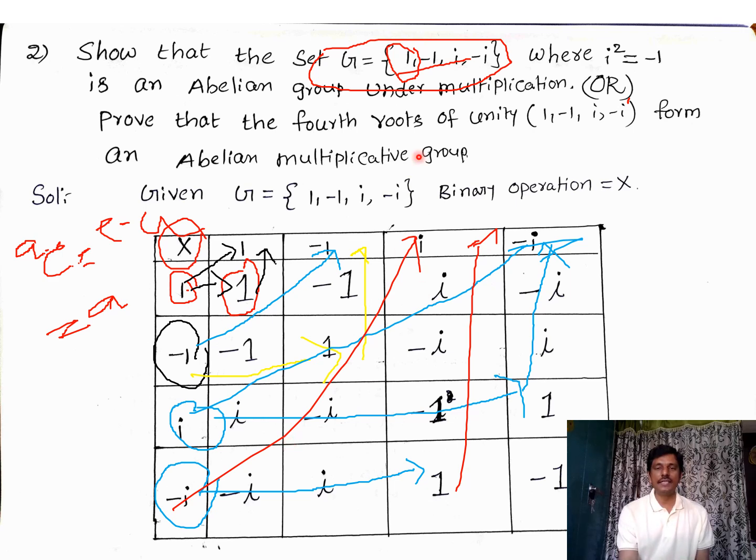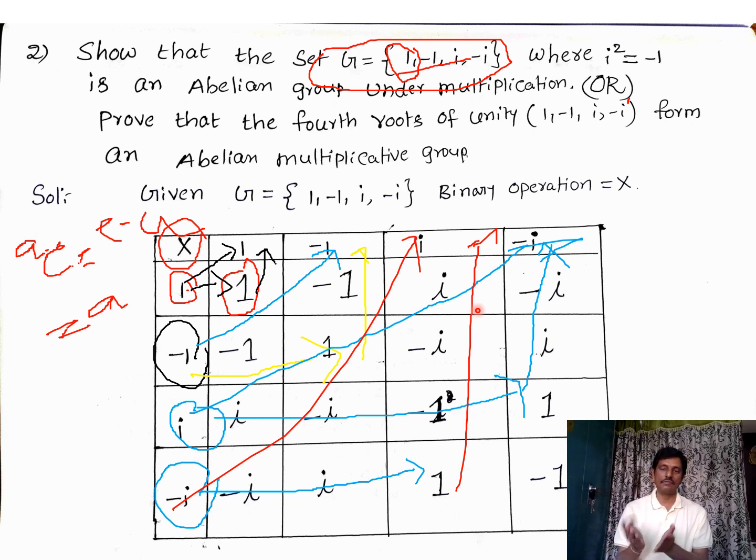Clearly the given set is a subset of complex numbers under multiplication. Therefore this set satisfies the commutative property. Therefore this set is clearly an abelian group by observing the composition table. That is what I am going to explain in the next slide.